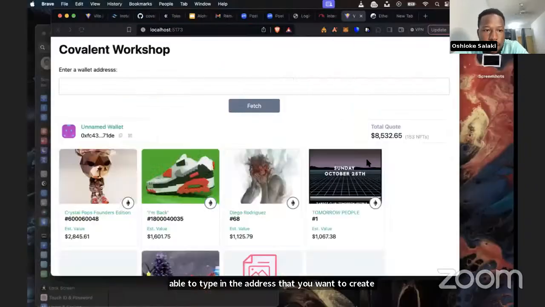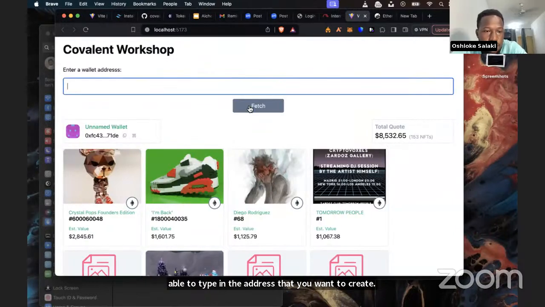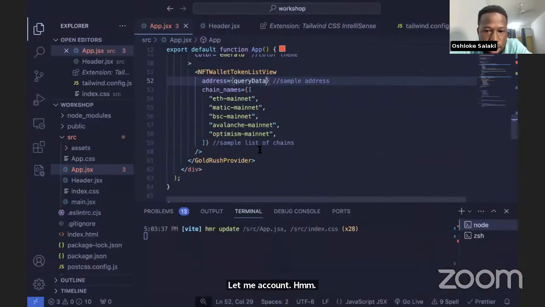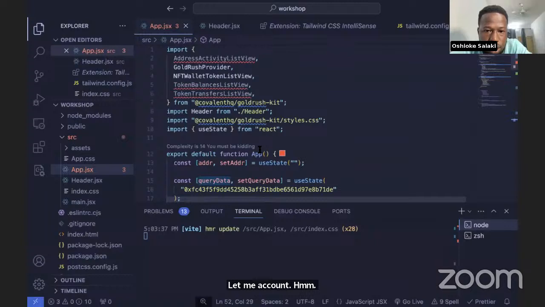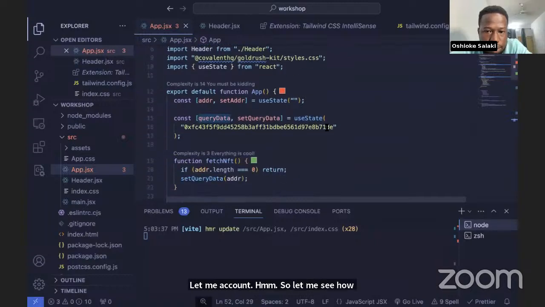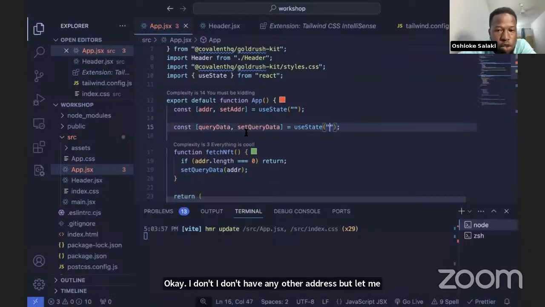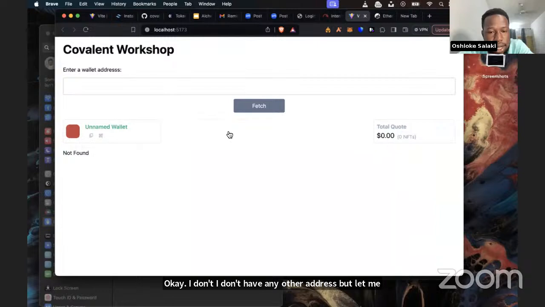I don't have any other address, but let me show you that this works. Assuming that there was no query data, it's like there's nothing that is found.